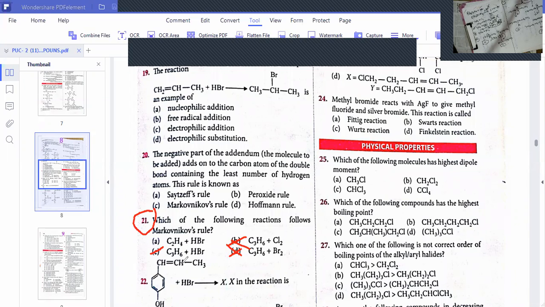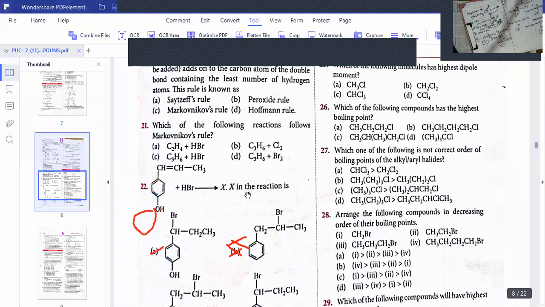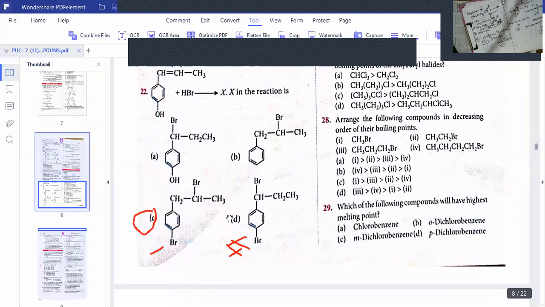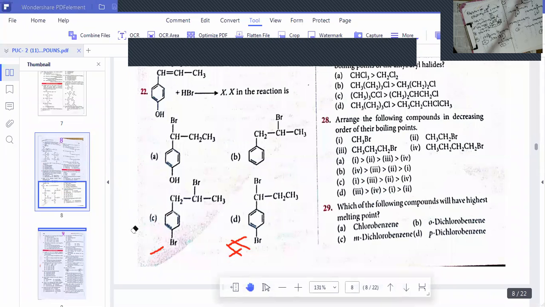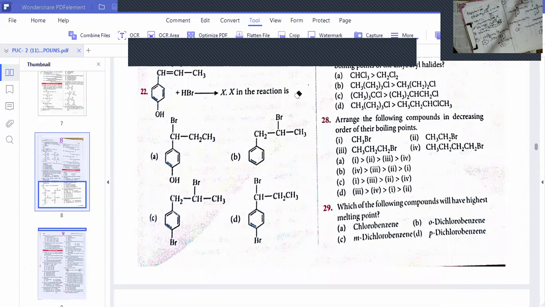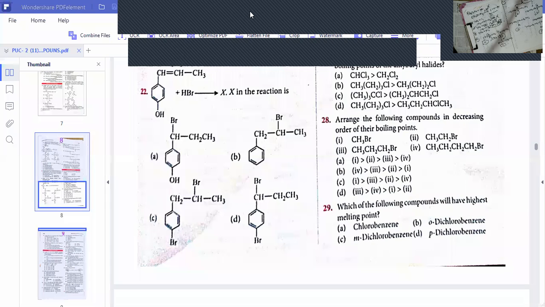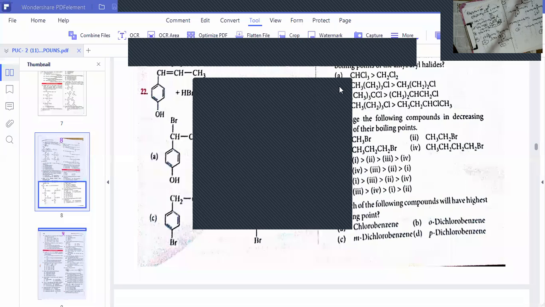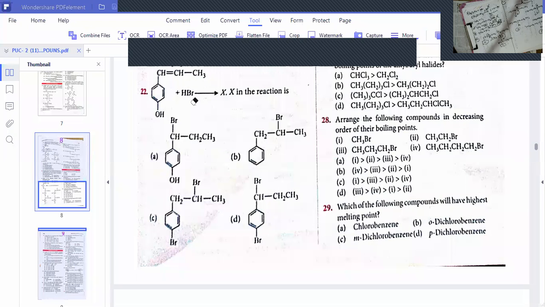Now see question number 22, dear students. Answer question number 22. Is it visible? Question number 22, note the addition of HBr. Here a double bond is there, dear students. Just identify where the double bond is.